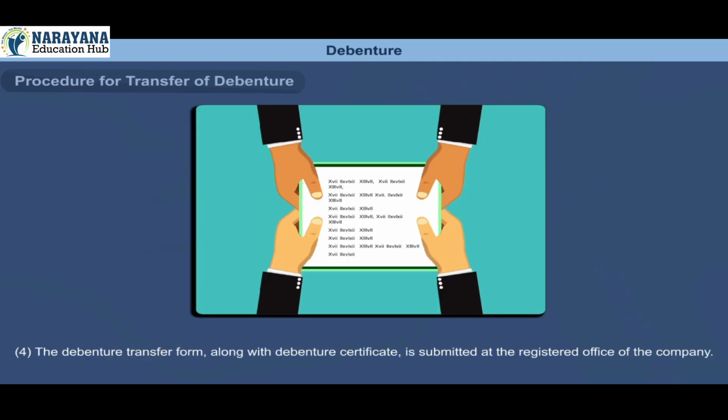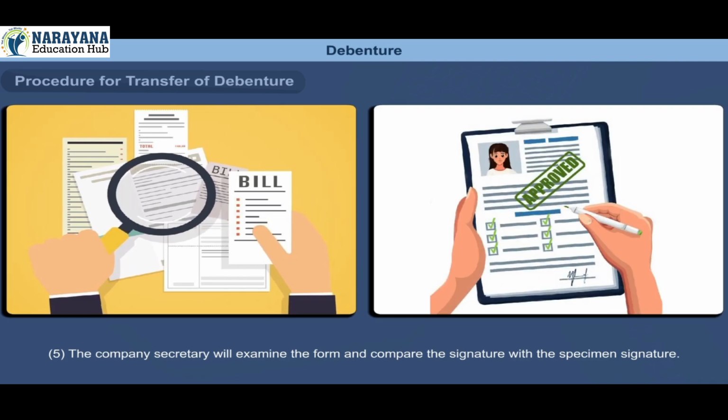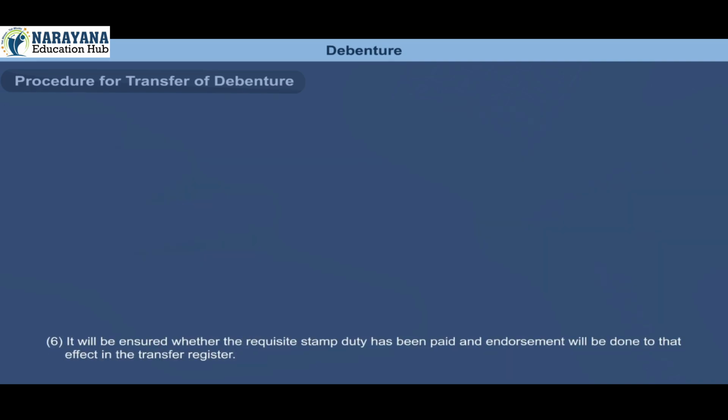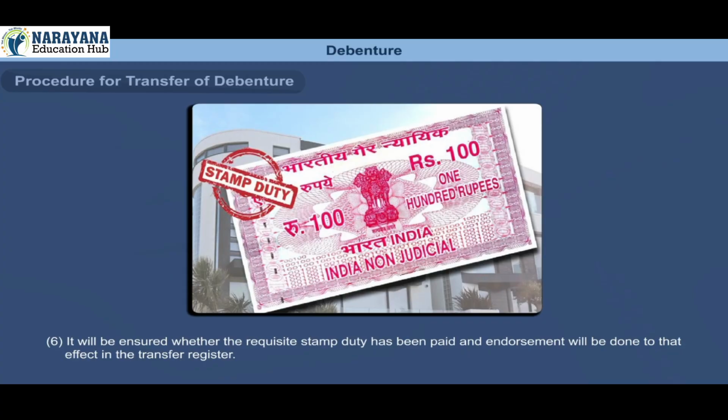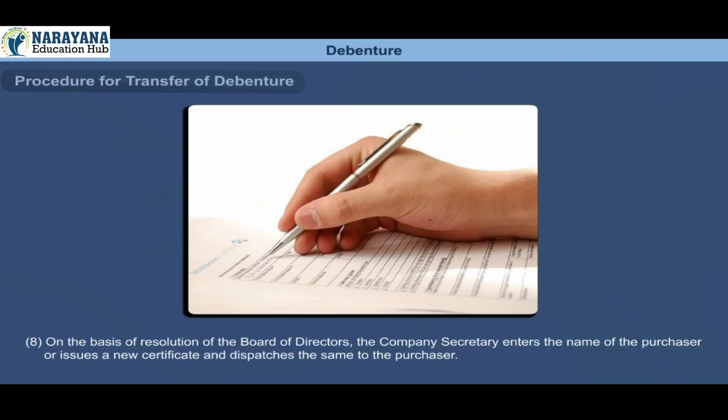4. The debenture transfer form along with debenture certificate is submitted at the registered office of the company. 5. The company secretary will examine the form and compare the signature with the specimen signature. 6. It will be ensured whether the requisite stamp duty has been paid and endorsement will be done to that effect in the transfer register. 7. A meeting of the board of directors is held to discuss the transfer of debentures and a resolution is passed for it. 8. On the basis of resolution of the board of directors, the company secretary enters the name of the purchaser or issues a new certificate and dispatches the same to the purchaser.